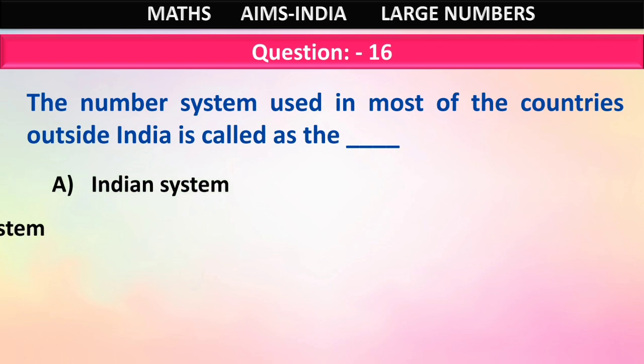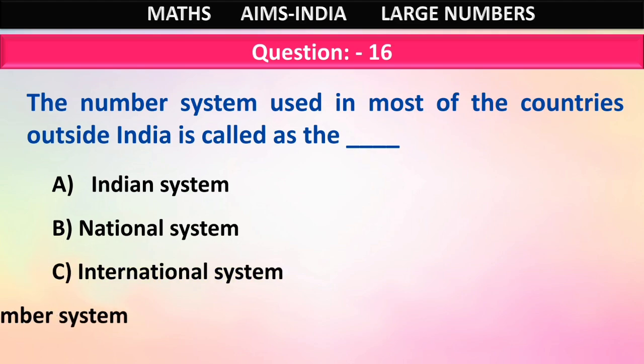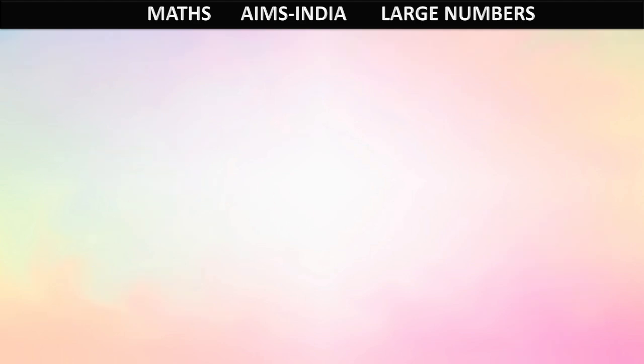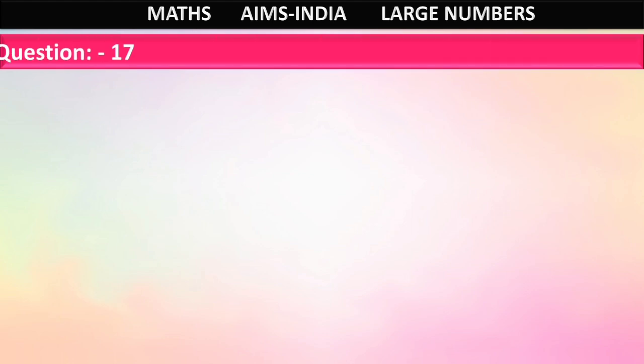Option A, Indian system. Option B, national system. Option C, international system. Option D, number system. What is it, children? Outside India. Very good. Option C, international system. The system used outside India is the international system.